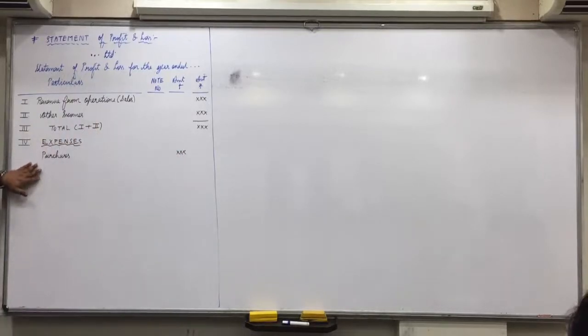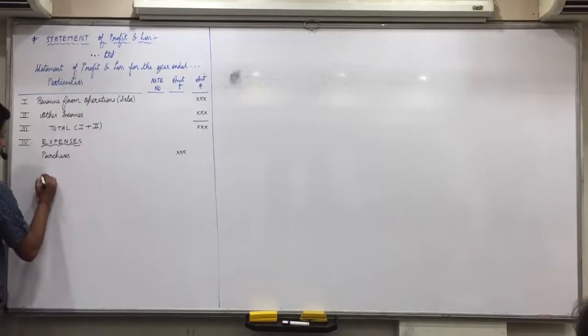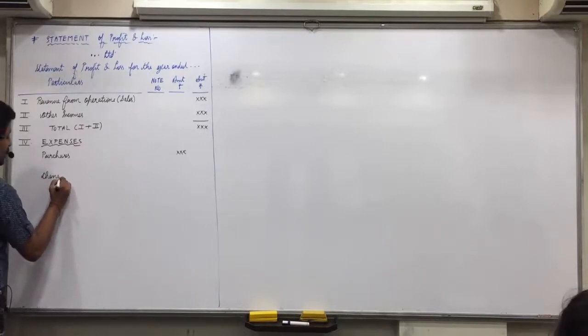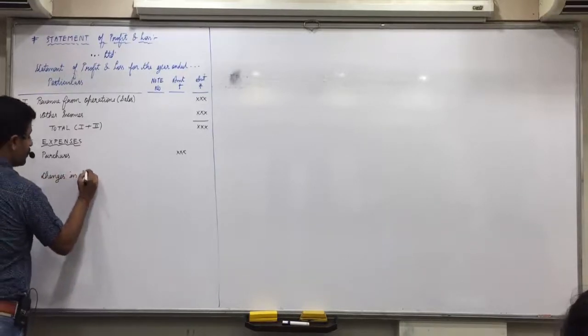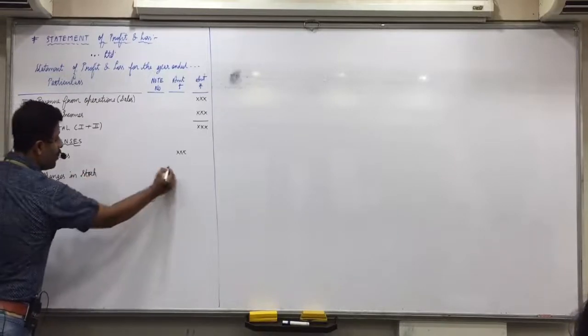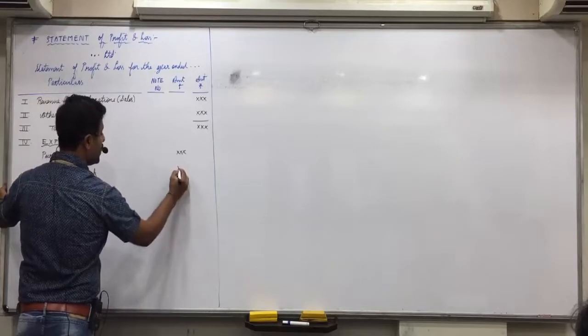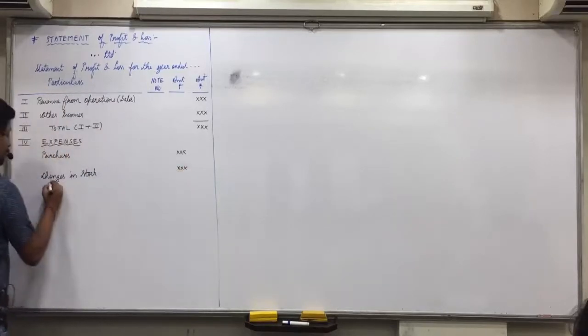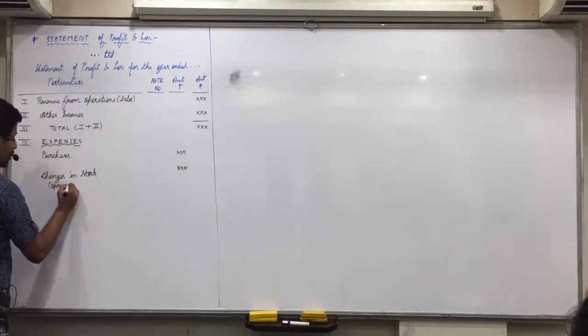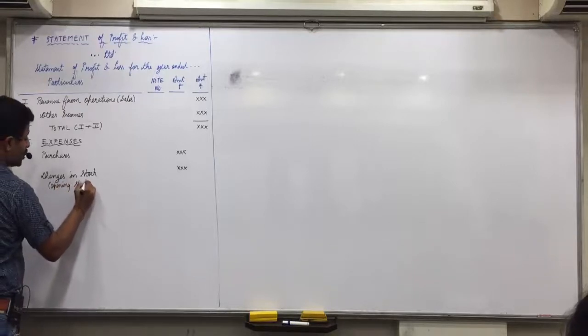After purchases, leave 1 line. After the format is over, I'll explain one more point regarding purchases. So after purchases, leave 1 line. Okay. Now after purchases, C, D, E, F, do. C, changes in stock. And how would you obtain that? Opening minus closing, that you can write in bracket. Changes in stock means opening stock minus closing stock.